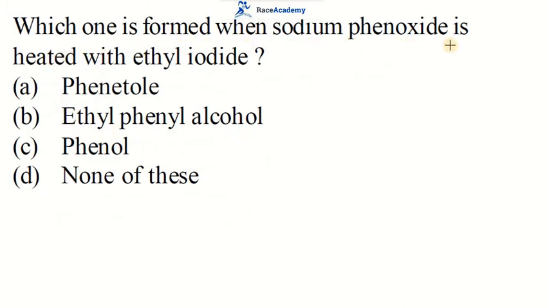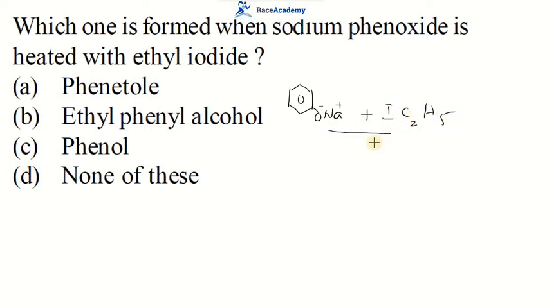Which one is formed when sodium phenoxide is heated with ethyl iodide? Like we discussed earlier, Williamson synthesis, we discussed a similar type of reaction. Sodium phenoxide. What is sodium phenoxide? We will see. This is sodium phenoxide.